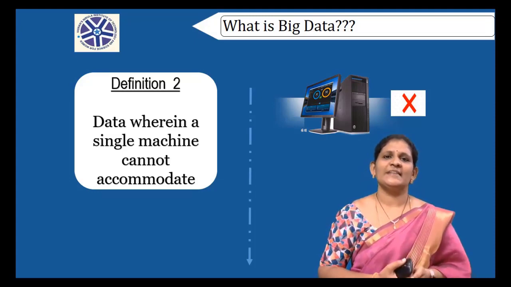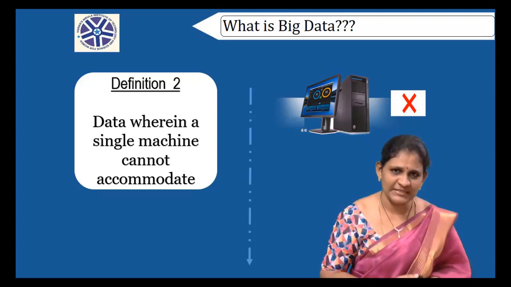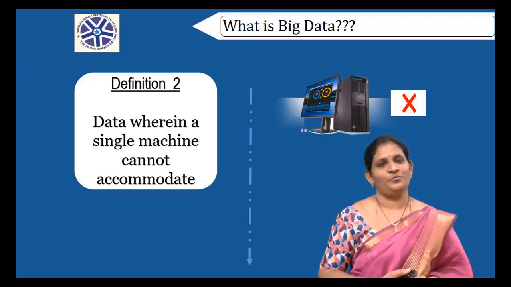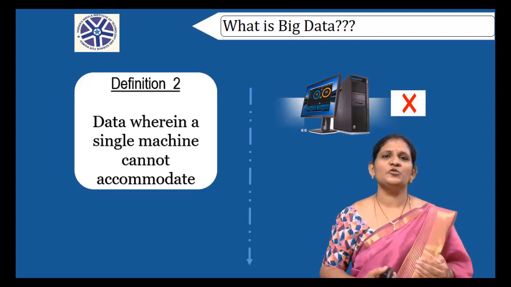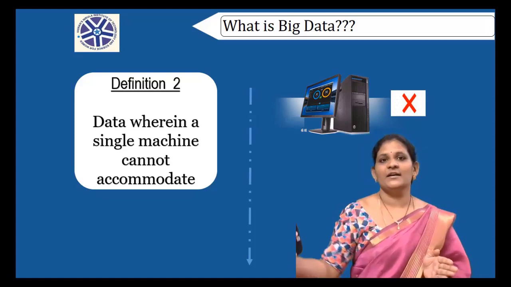So in this case, I cannot store my data into my machine. So can I call that data as big data? Is it so? No. Students, you need to make this definition on par to the market, current market value.